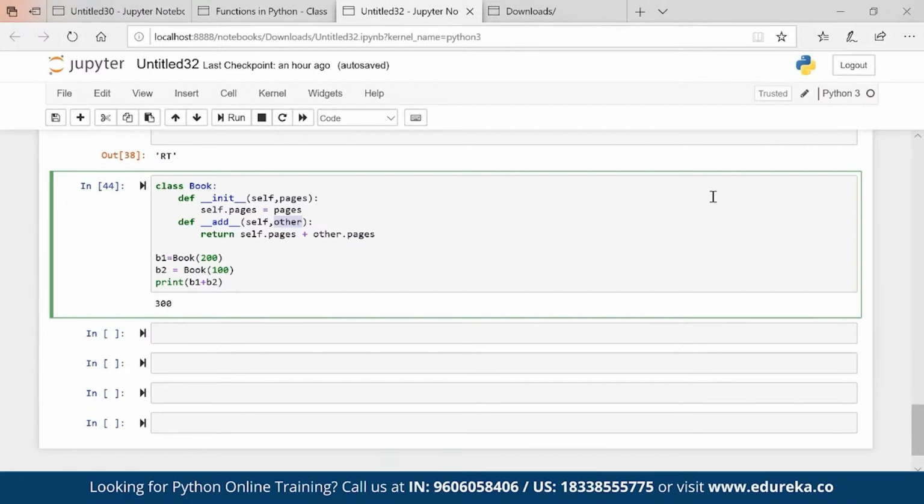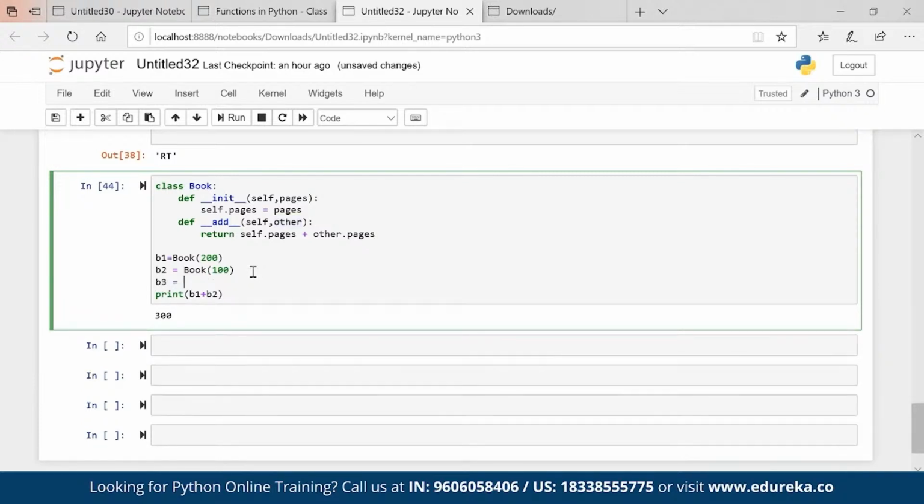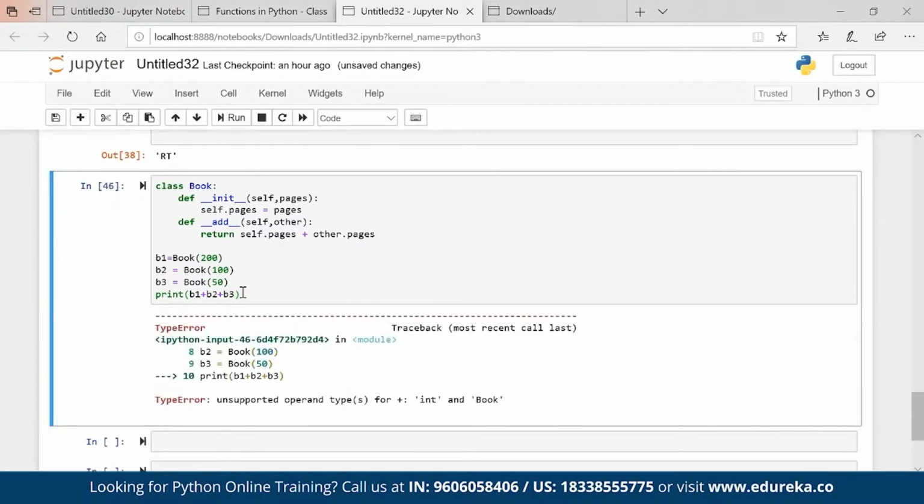Now the question arises, can I sum up three books? If operator overloading is there, then we should be able to sum up three books as well, right? B1, B2, B3. Here I will pass B3. It should work. It is not working. It is saying integer and book. What is integer? 200 plus 100 is giving me 300. That 300 is nothing but an integer, which is the output. And this book is nothing but an object. Now I cannot add integer plus book.